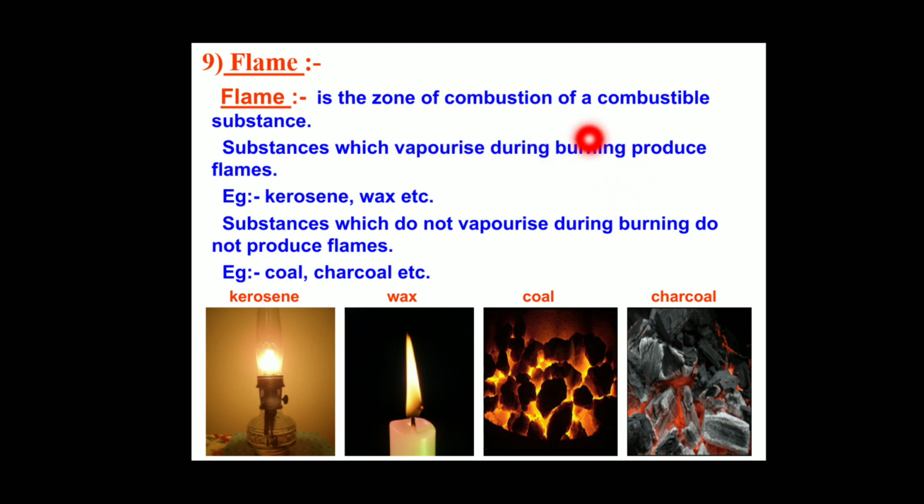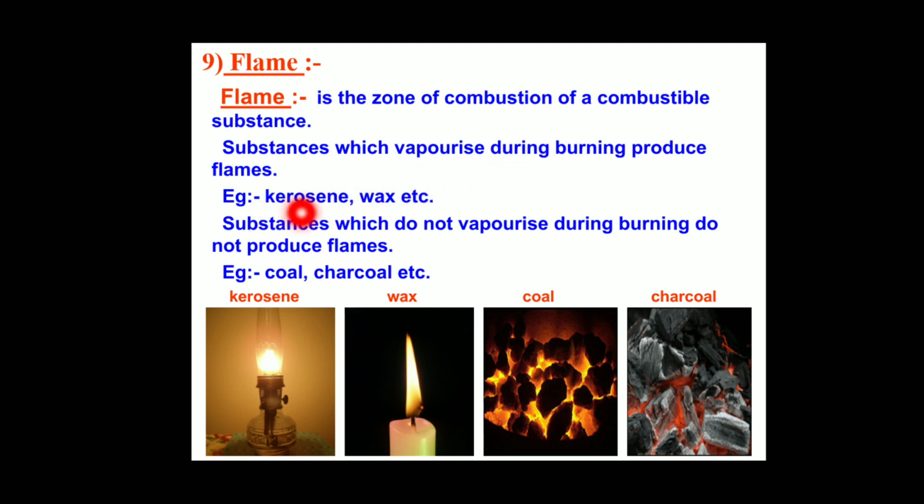That is what we call flame. The substances which vaporize during burning produce flames. So when the process of burning takes place, at that time what will happen? It gets vaporized.